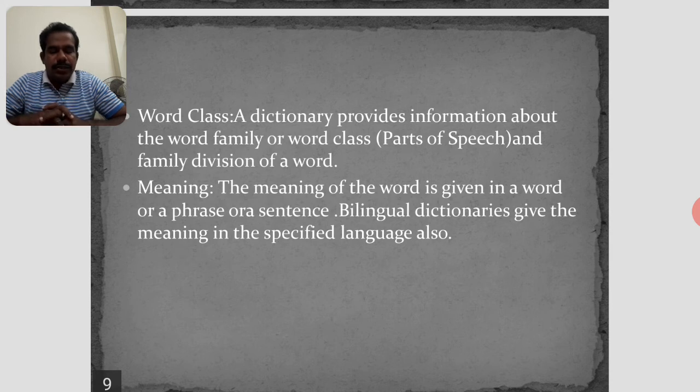Examples: dichotomy. Dichotomy is a word. How can we know the meaning of it? For the example, we can divide the word family, word class, parts of speech, and so on. Next is a basic use of a dictionary: meaning. The meaning of the word is given in a word or a phrase.